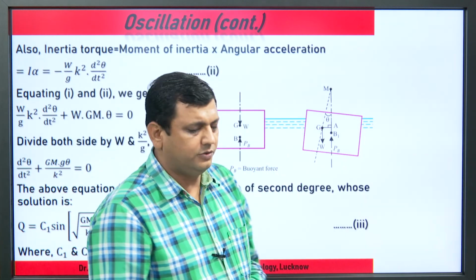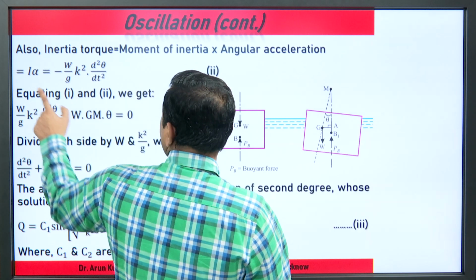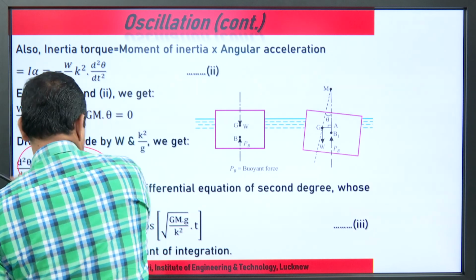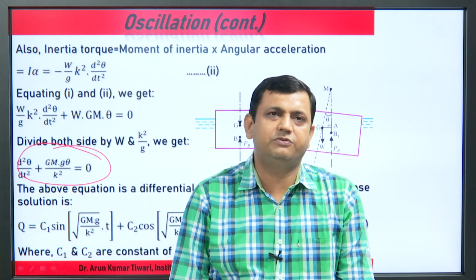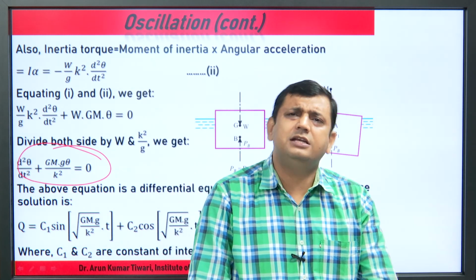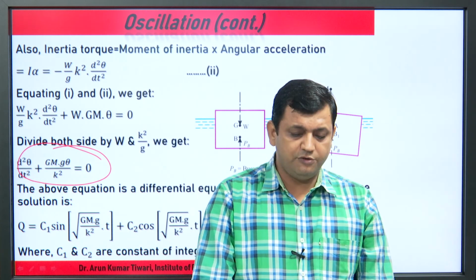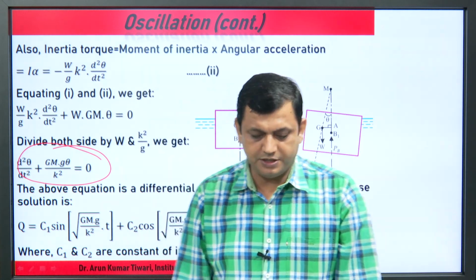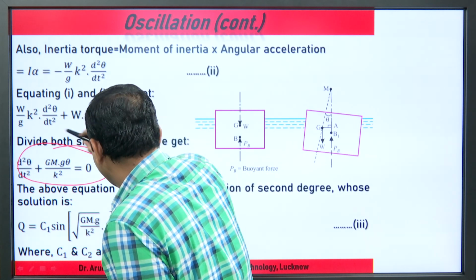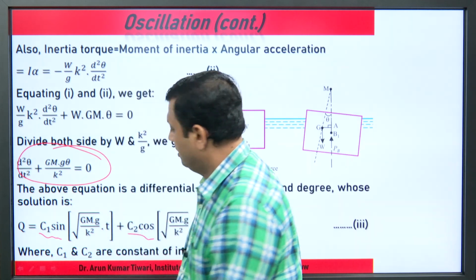So, what is the inertial torque? I into alpha is the inertial torque. In the differential equation, d square theta upon dt square plus GM g theta upon k square equals zero. You can solve this differential equation, and theta becomes C1 sin plus C2 cos.